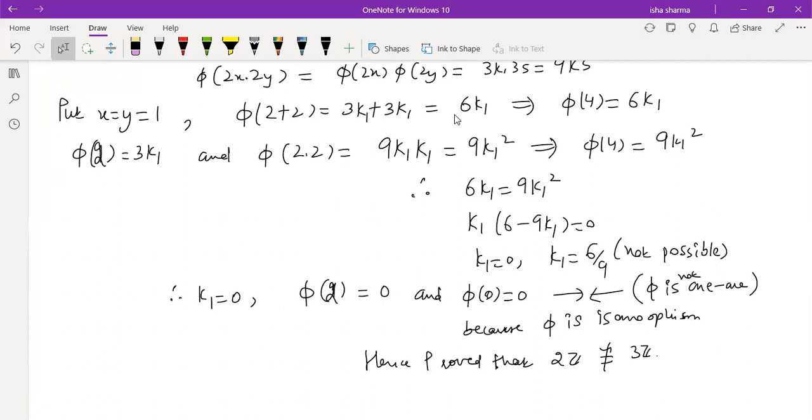So similarly, we can have the next question. Is 2Z isomorphic to 4Z? Yes. What are your points on this? Is 2Z going to be isomorphic to 4Z?